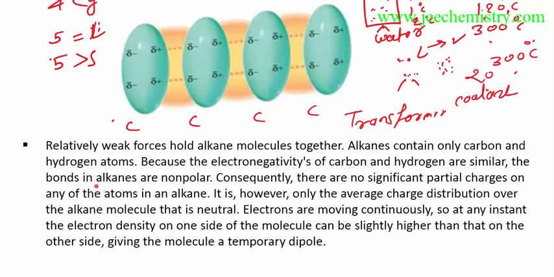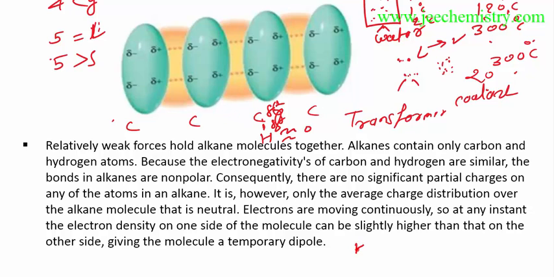Alkanes contain only carbon and hydrogen. Because of the electronegativity of carbon and hydrogen, the electronegativity difference between carbon and hydrogen in an alkane is approximately 0. There is not much electronegativity difference, so there is no partial negative or partial positive charge development.